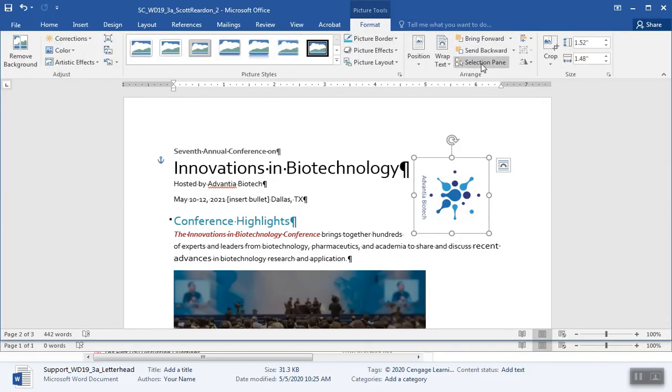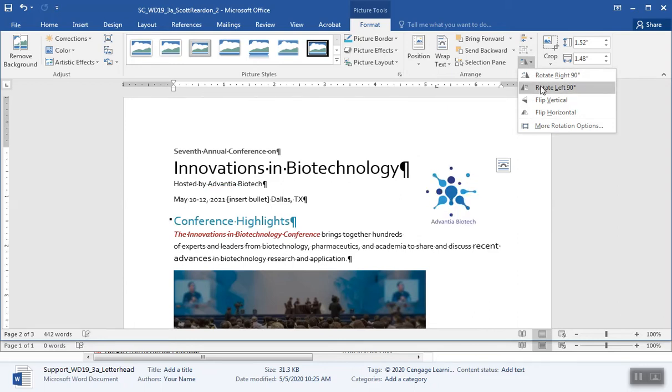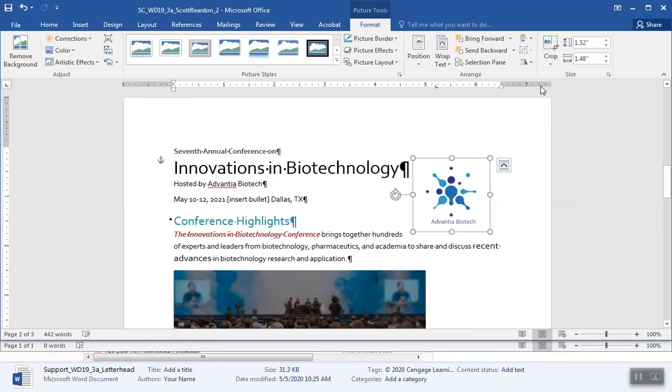So I'm going to come over here. I'm on my Picture Tools Format tab, over to the Arrange group. I'm going to select that Rotate Objects and I'm going to rotate it to the left 90 degrees. So now it is upright.